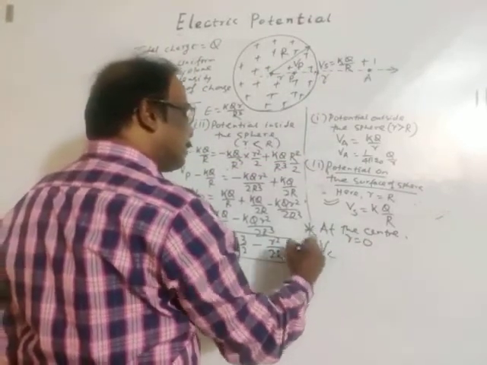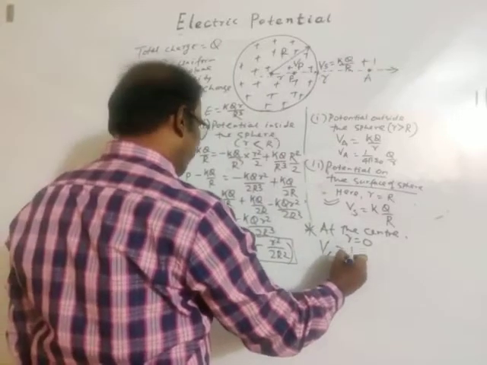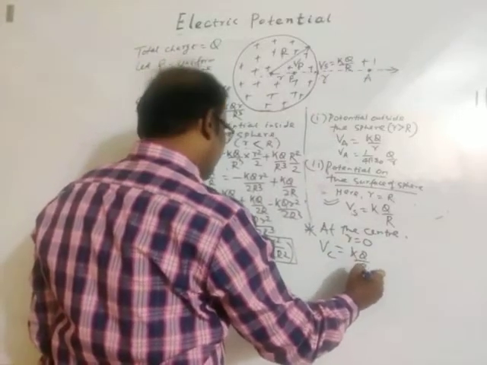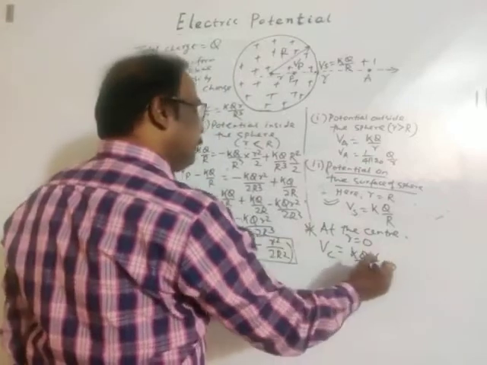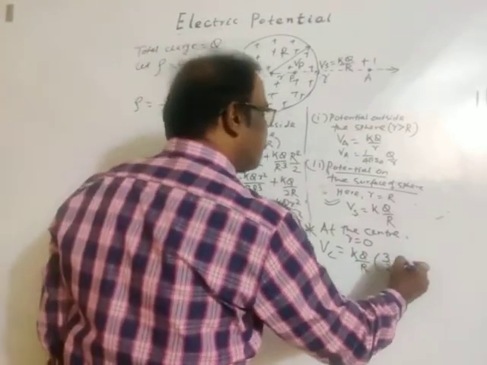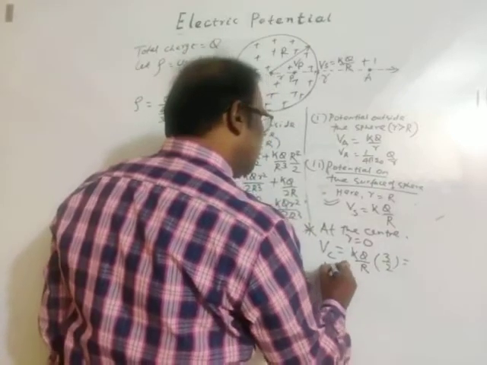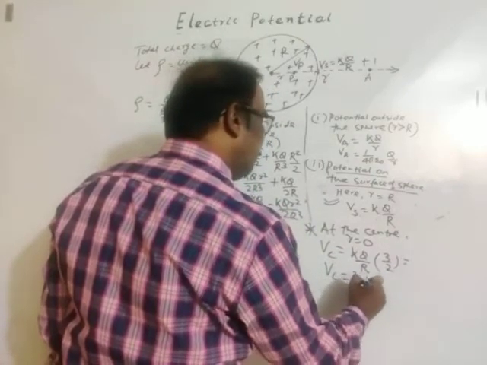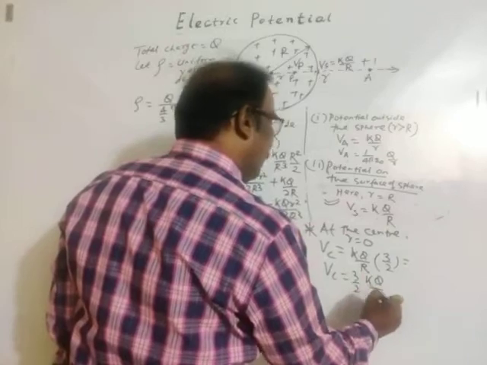So potential at center is KQ by R into 3 by 2. r is 0, so potential at center is 3 by 2 KQ by R.